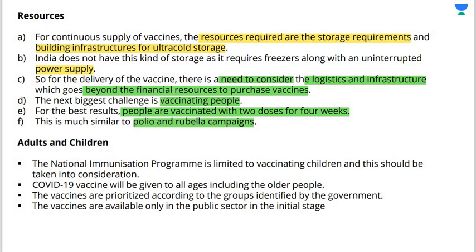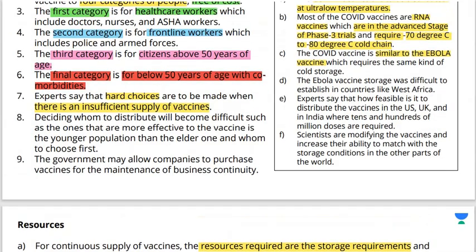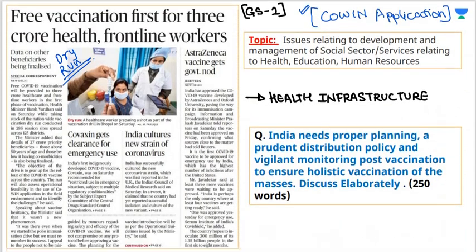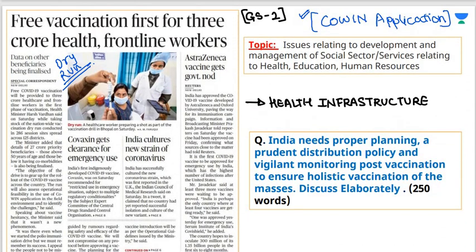Moving ahead, the National Immunization Program is limited to vaccinating children, and this should be taken into consideration. We have to expand the scope of the National Immunization Program. COVID-19 vaccine will be given to all ages, including the older people also. And the vaccines are prioritized according to groups which are identified by the government. So these are the important aspects of the vaccination drive that is going to start in India once the vaccine is approved.